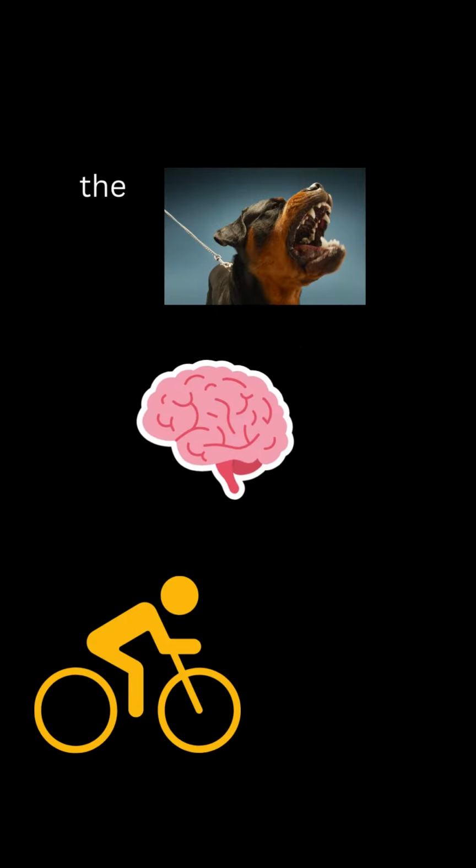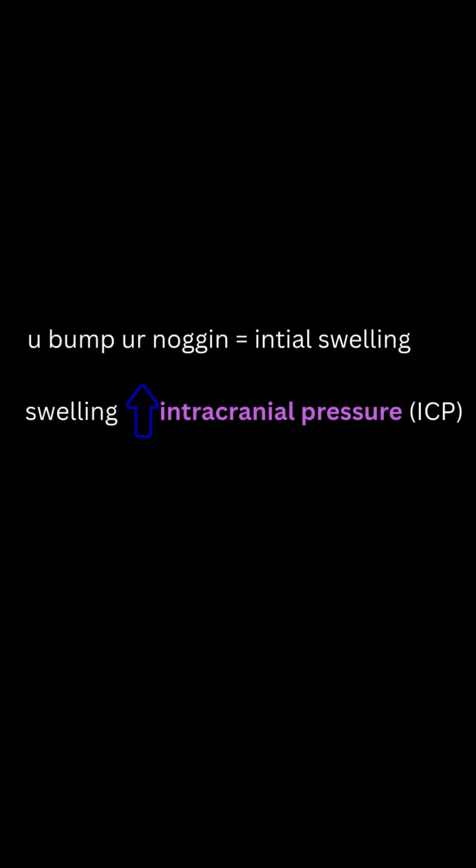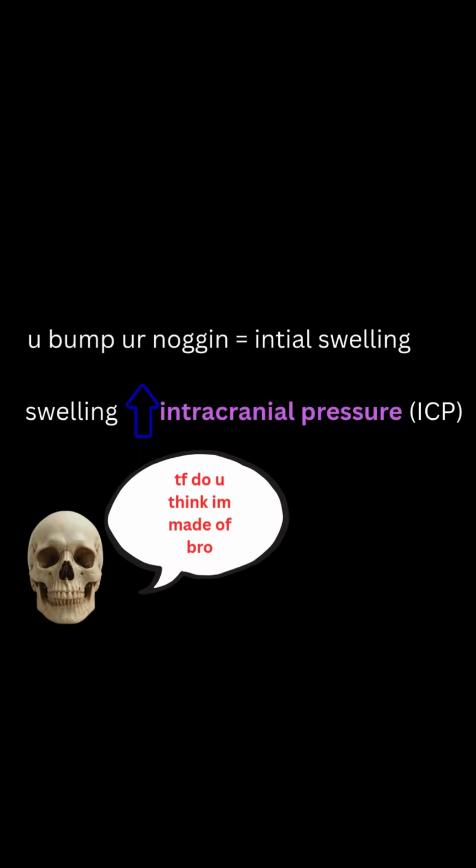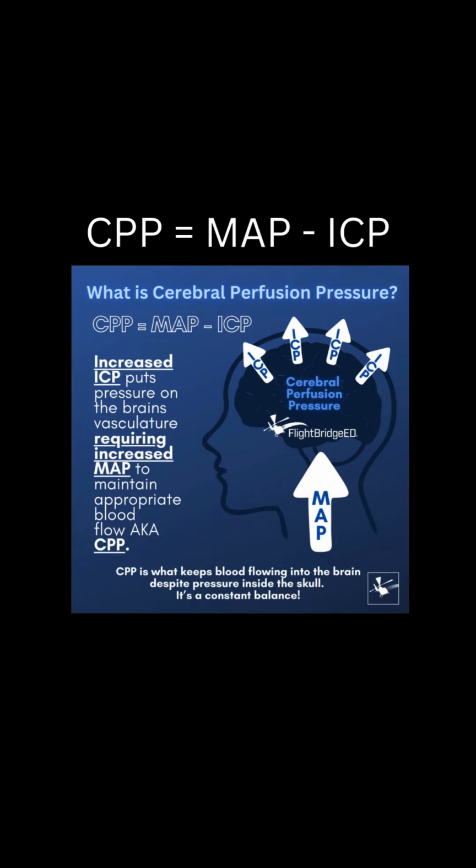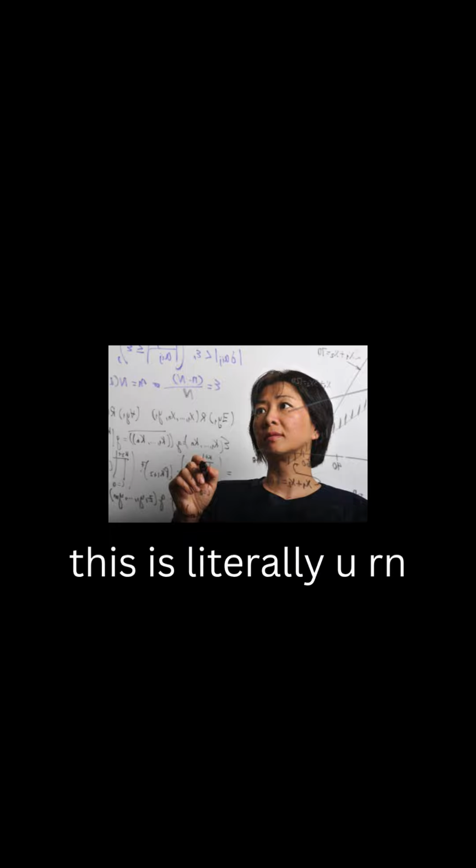Let's talk a little bit about the vicious cycle of brain swelling. A TBI can cause initial swelling. This swelling increases the pressure inside the skull, as the skull is a fixed container that can't expand. This pressure is known as the intracranial pressure, or ICP. The cerebral perfusion pressure is equal to the mean arterial pressure minus the intracranial pressure. As mentioned previously, because the skull is a rigid fixed space, any increase in ICP will squeeze blood vessels supplying the brain. As the ICP rises, the CPP falls.